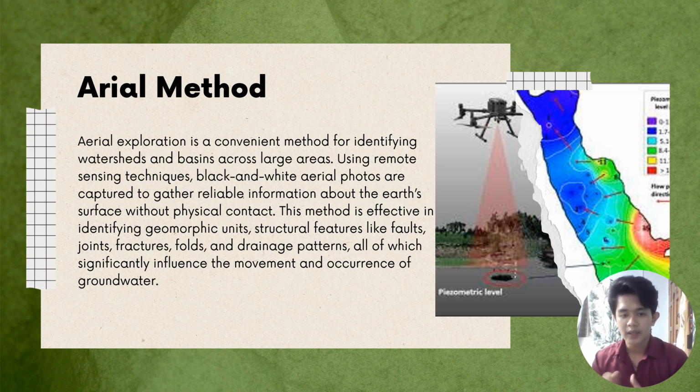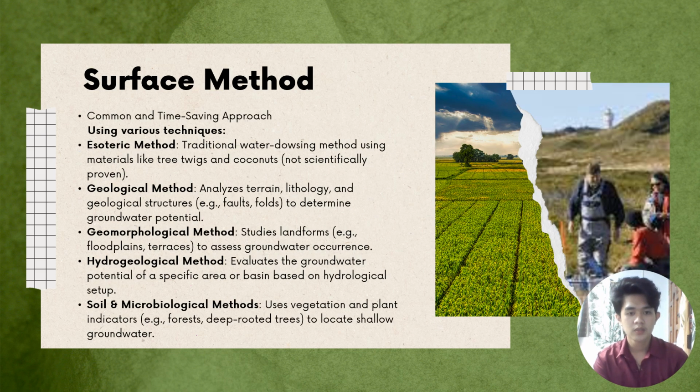It is an easy and convenient method for identifying watersheds and basins across large areas. And the next one is surface method, which is a common and time-saving approach. The first method is esoteric method, which involves the use of tree twigs or coconut to locate underground water sources. This practice has been used for centuries in various cultures and is still employed in some rural communities.